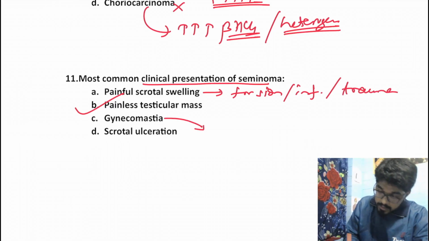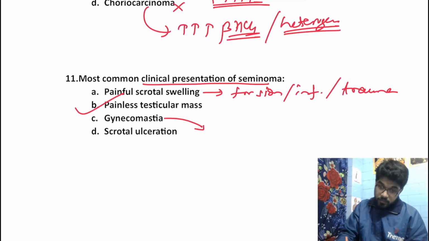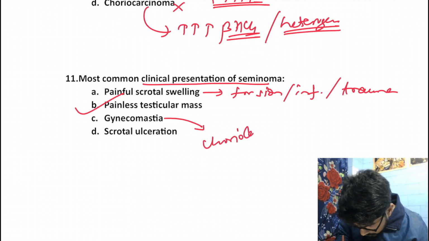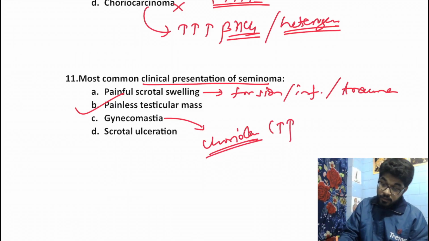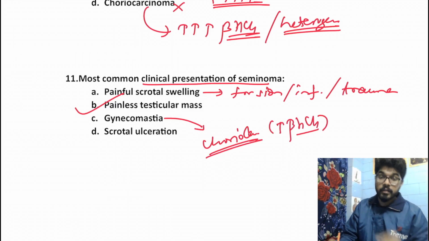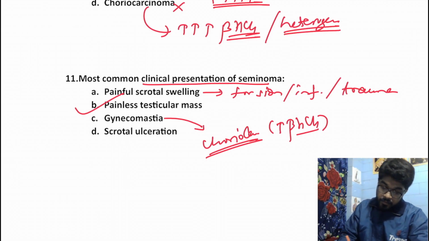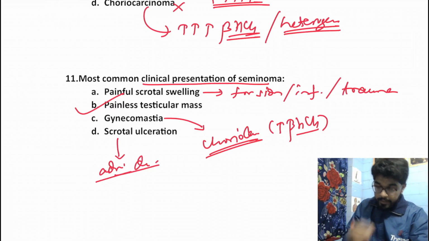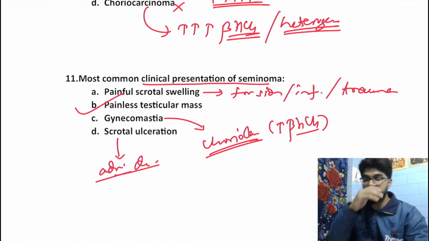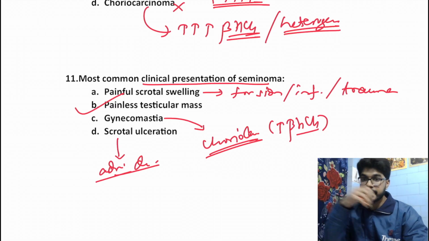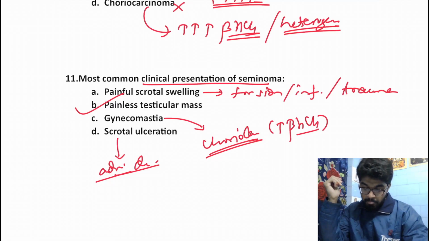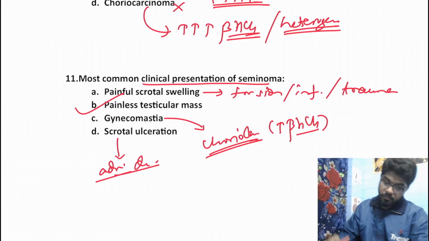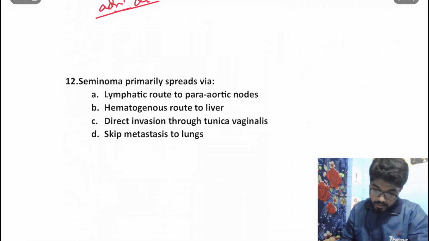Gynecomastia in a testicular tumor would be associated with choriocarcinoma. Why? Because of the increased beta HCG. And scrotal ulceration is a very advanced disease, right? It's a very advanced disease, T4 disease. In testicular tumors we might get scrotal ulceration, but it's not a very common finding. Okay. Moving on to the next question.